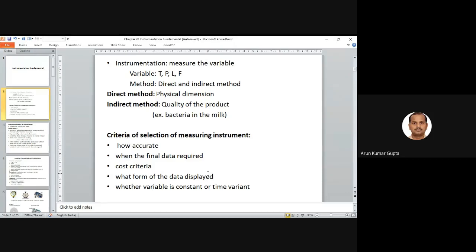So these are certain criteria on which the instrument's properties or variety will depend.